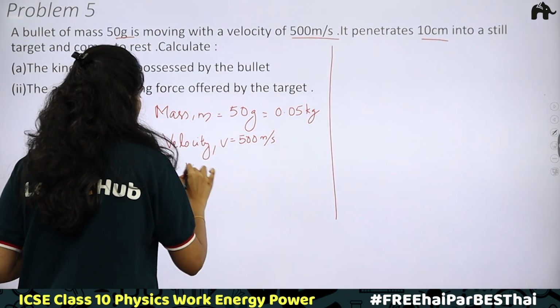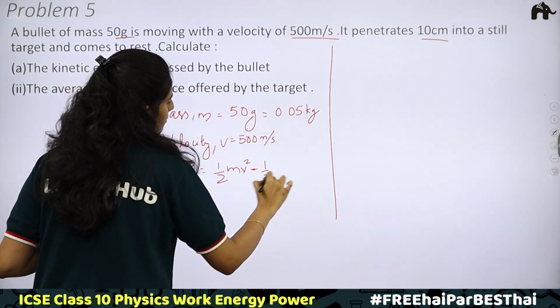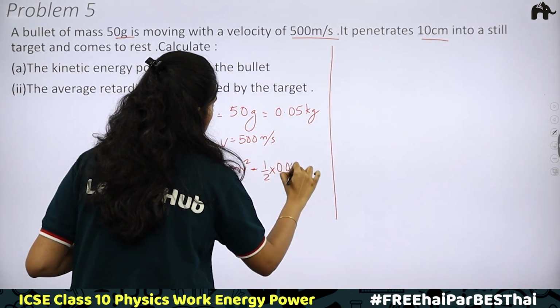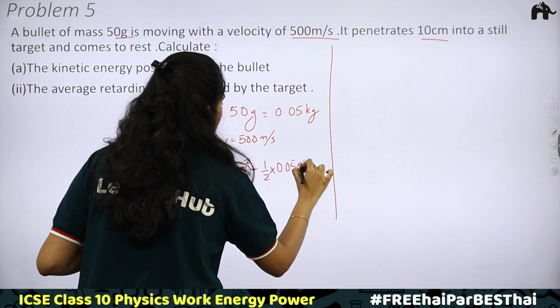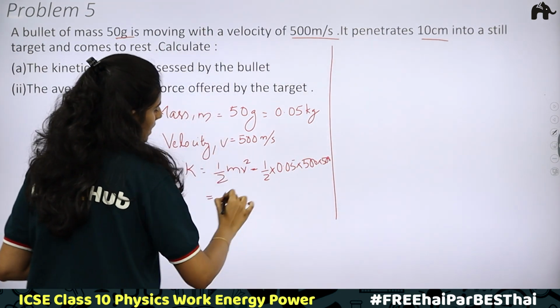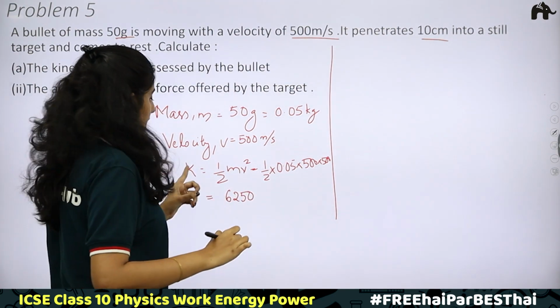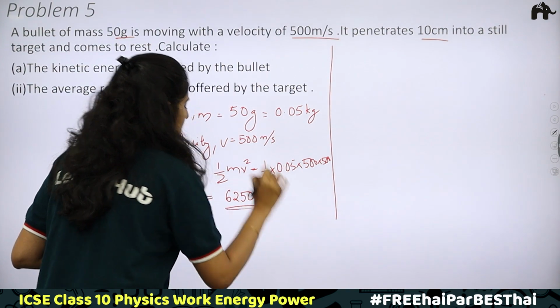So what is kinetic energy? Kinetic energy K is equal to half mv square. Half into mass 0.05 into 500 into 500. On calculating, you will be getting 6250. What is the unit? It is an energy. Therefore, unit of energy, joules.